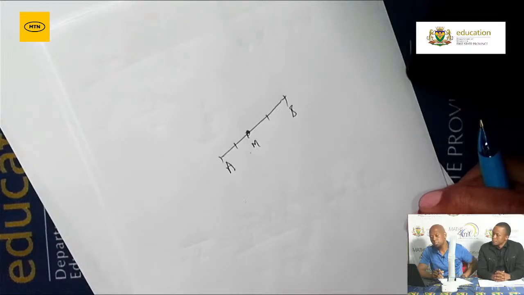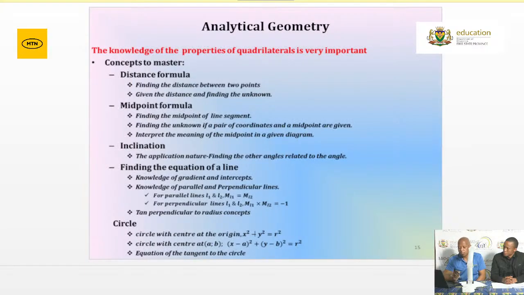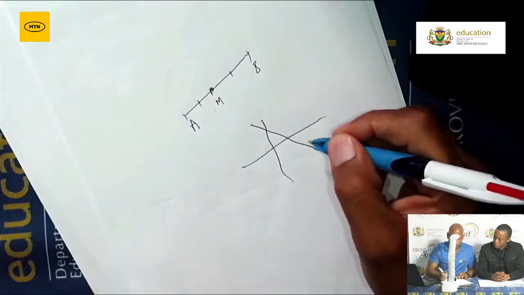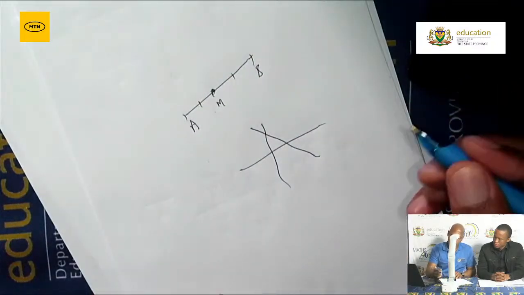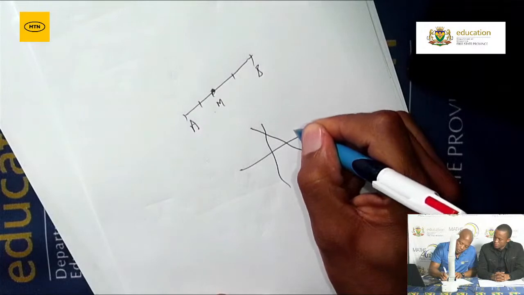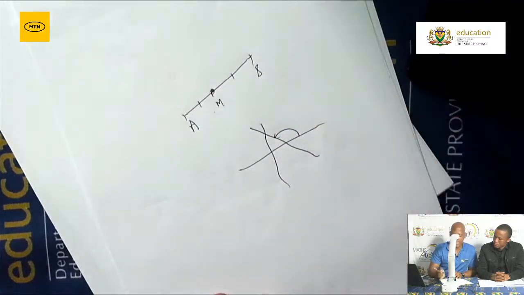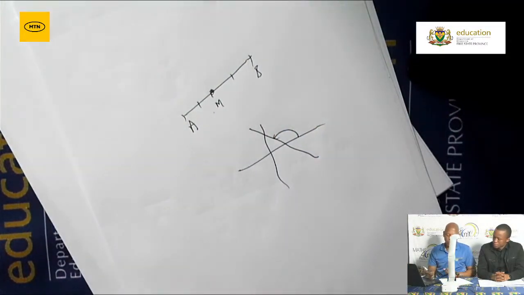Right, the next concept then will be the inclination. The application nature, finding the other angle related to the angles, right? Grade 12, the angle of inclination. How do we determine the angle of inclination? We need to understand that the angle of inclination is the angle formed by the positive x-axis as well as the line. Then it means you must move in the anti-clockwise direction. You move anti-clockwise.